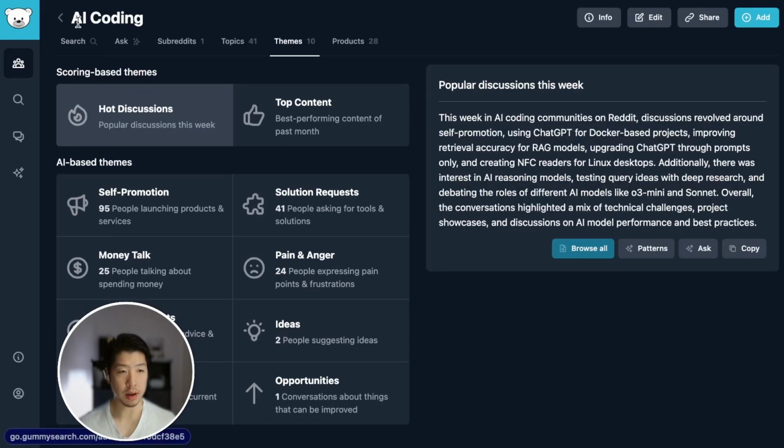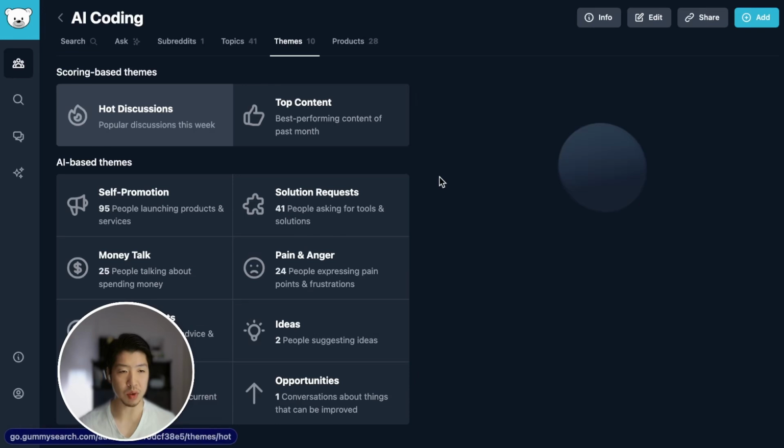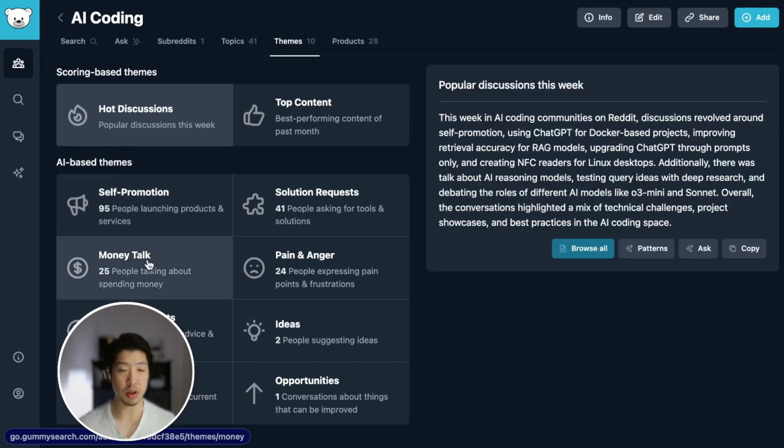Essentially, you can search for different subreddits, and within each subreddit, you can watch for different themes, such as hot discussions, self-promotions, money talk, and so on. This is a very helpful tool to watch for signals in terms of what people are talking about.